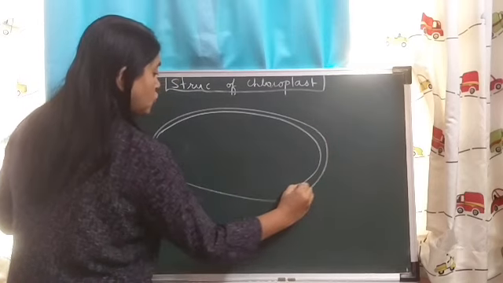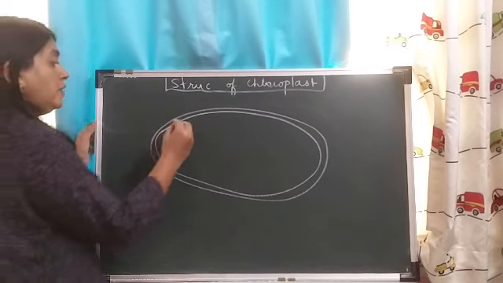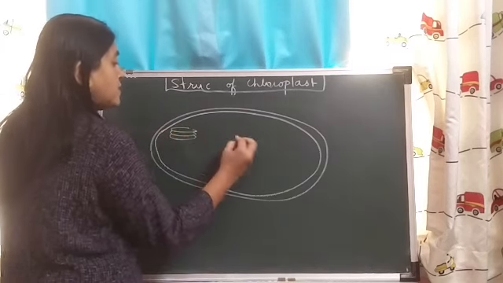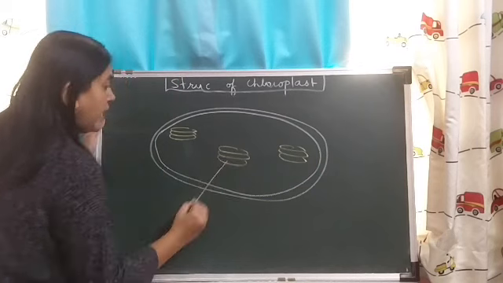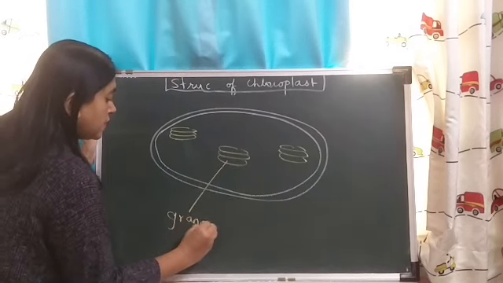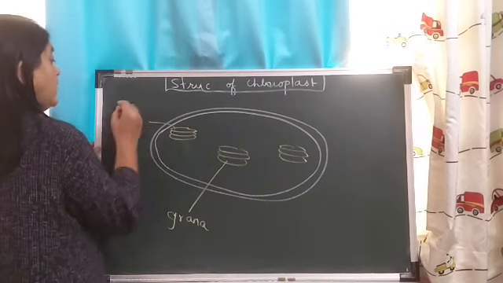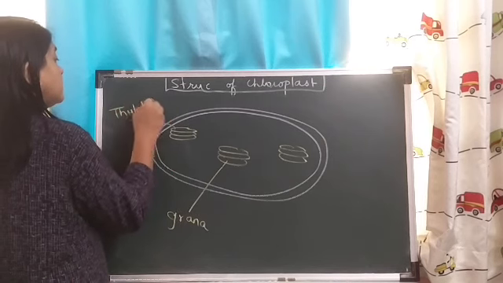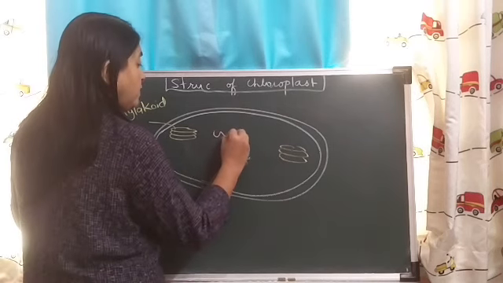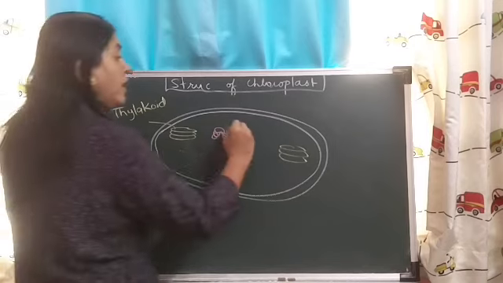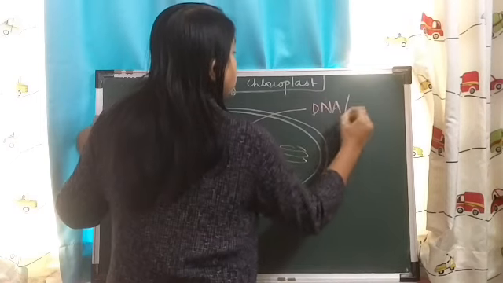It is a double layered structure, and in chloroplast there are stacks of structures which are called grana. A single unit of grana is called thylakoid. Inside the chloroplast there is DNA. We know it is a semi-autonomous organelle, and the DNA of chloroplast is called plastidome.